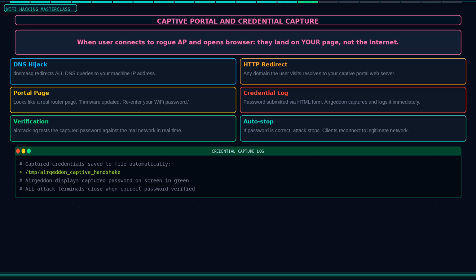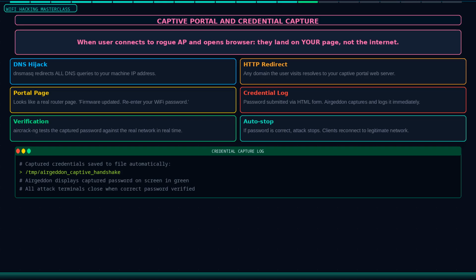Airgeddon includes several pre-built captive portal templates that look like real router firmware update pages. The default template displays a clean, professional-looking page with the router brand name and a message asking the user to re-enter their Wi-Fi password to reconnect after a firmware update. It is convincing because the timing makes sense. The user was just disconnected from their network, so a prompt to re-enter credentials does not seem suspicious.